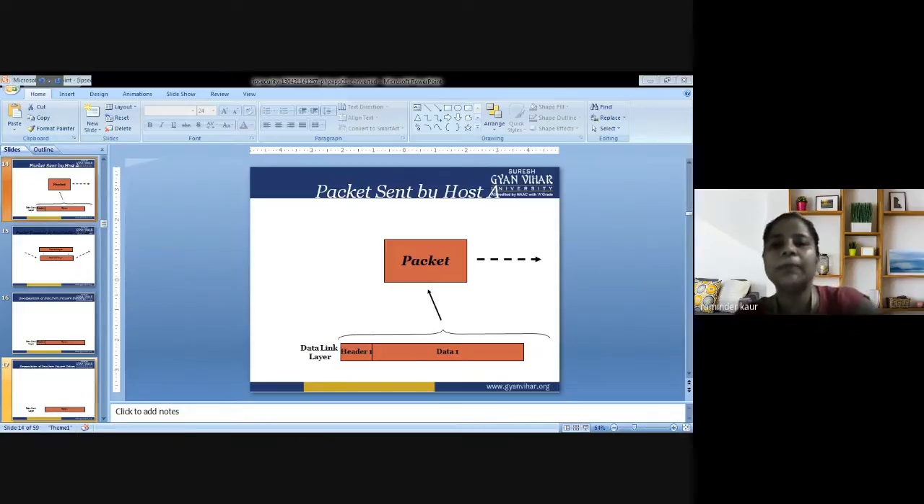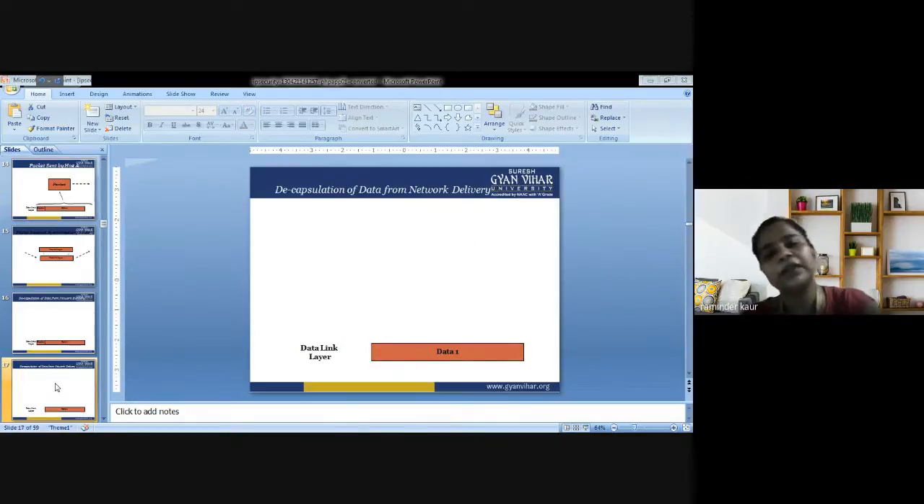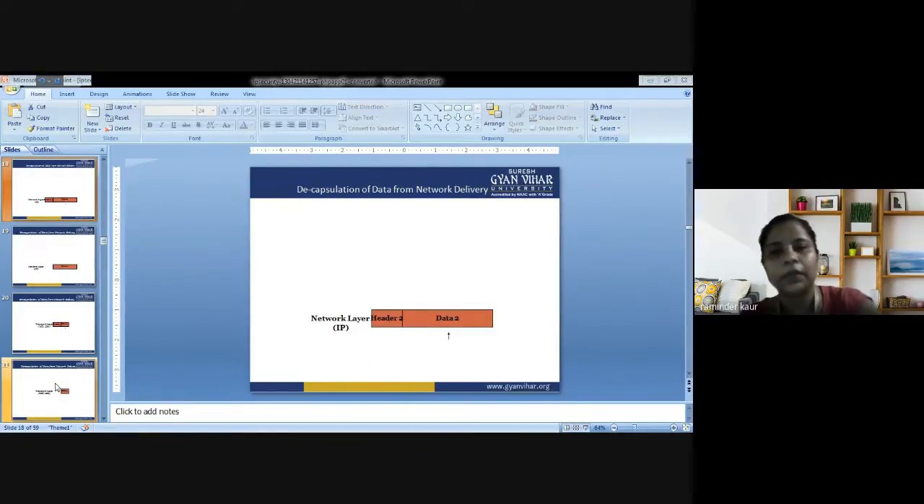This is the packet which contains information about header and data. This packet resides at the data link layer, and it has to be transmitted via the network. You can see the process. Data is there in the packet and it is transmitted from the data link layer to the network layer, where it is provided with the header and data so that it can easily identify where the data comes from.